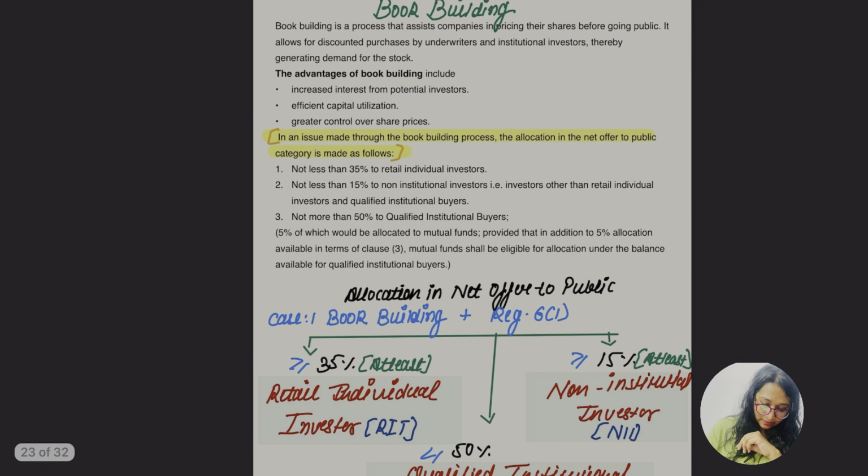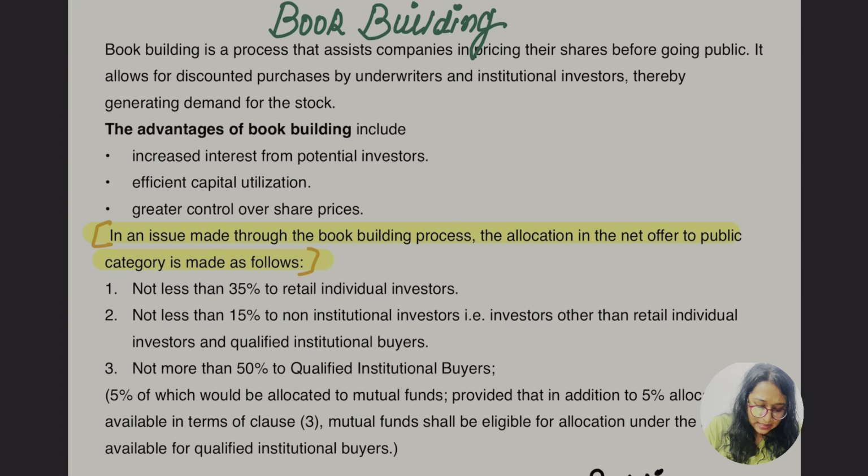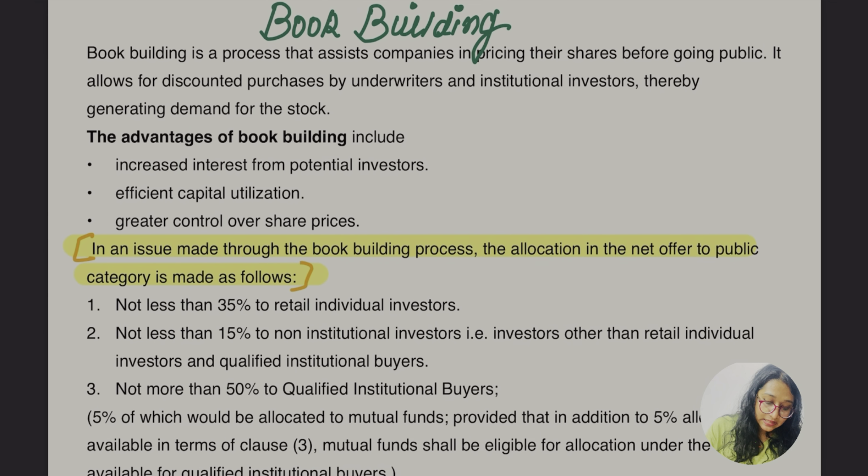So let's go for the further part, okay. So what is this book building? As I told you, that is what? Discovery of price mechanism, right? So let us know a little bit about it because the next point is related to book building, okay. So book building is a process that assists the company in pricing their share before going public, right? Price mechanism, discovery of price mechanism.